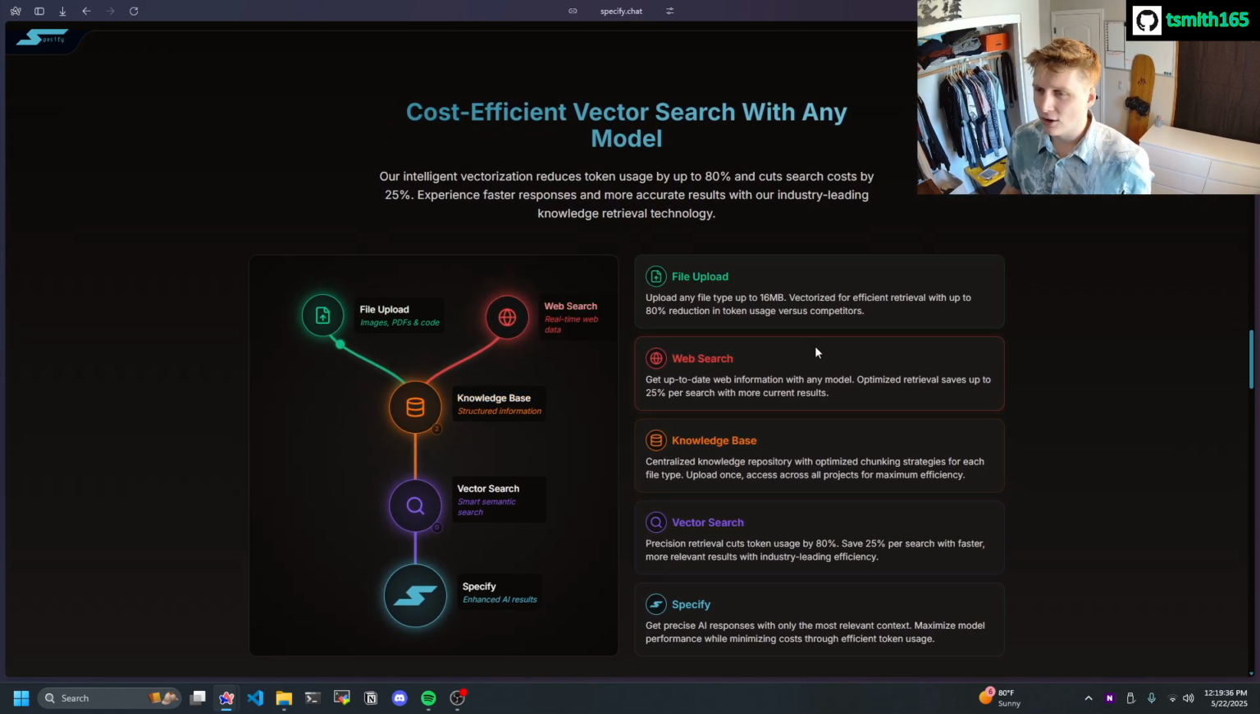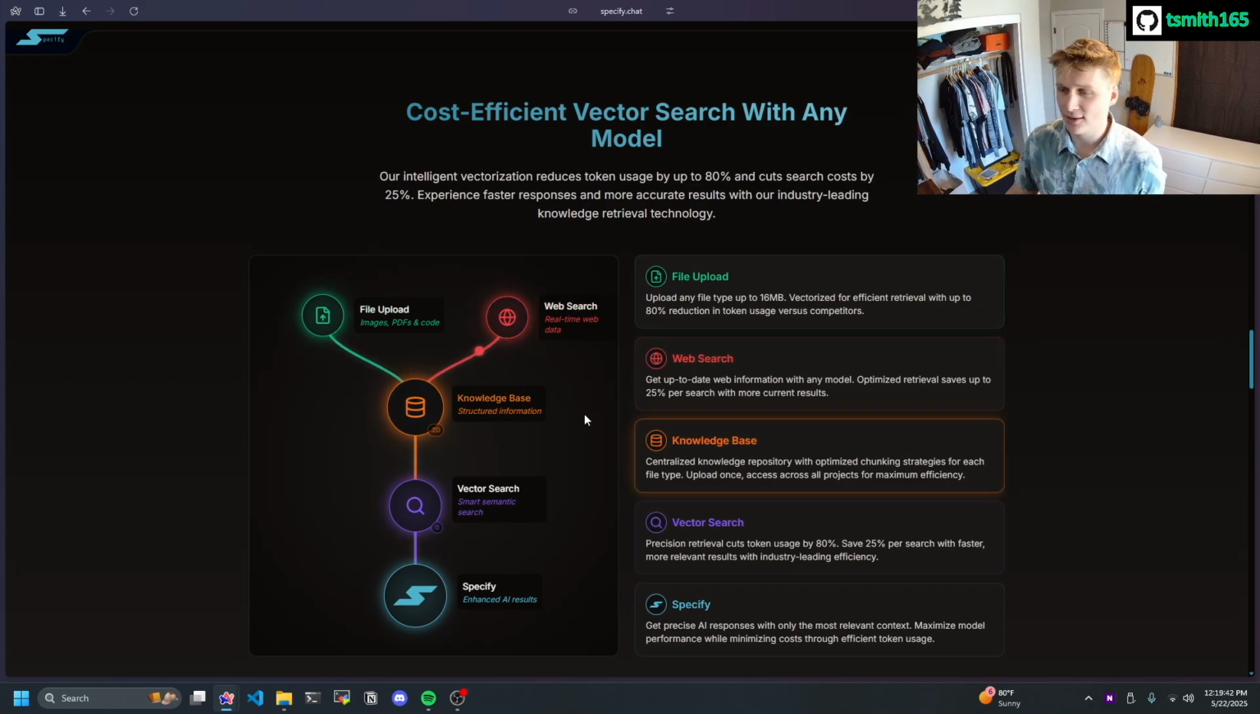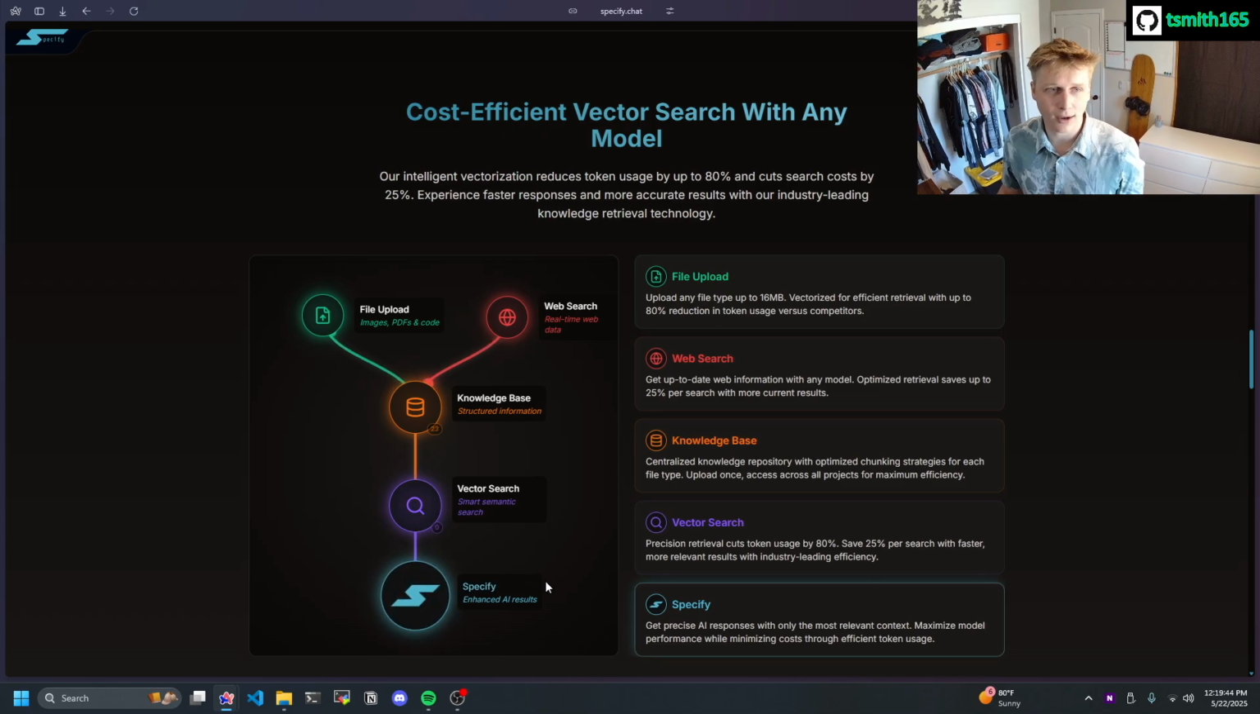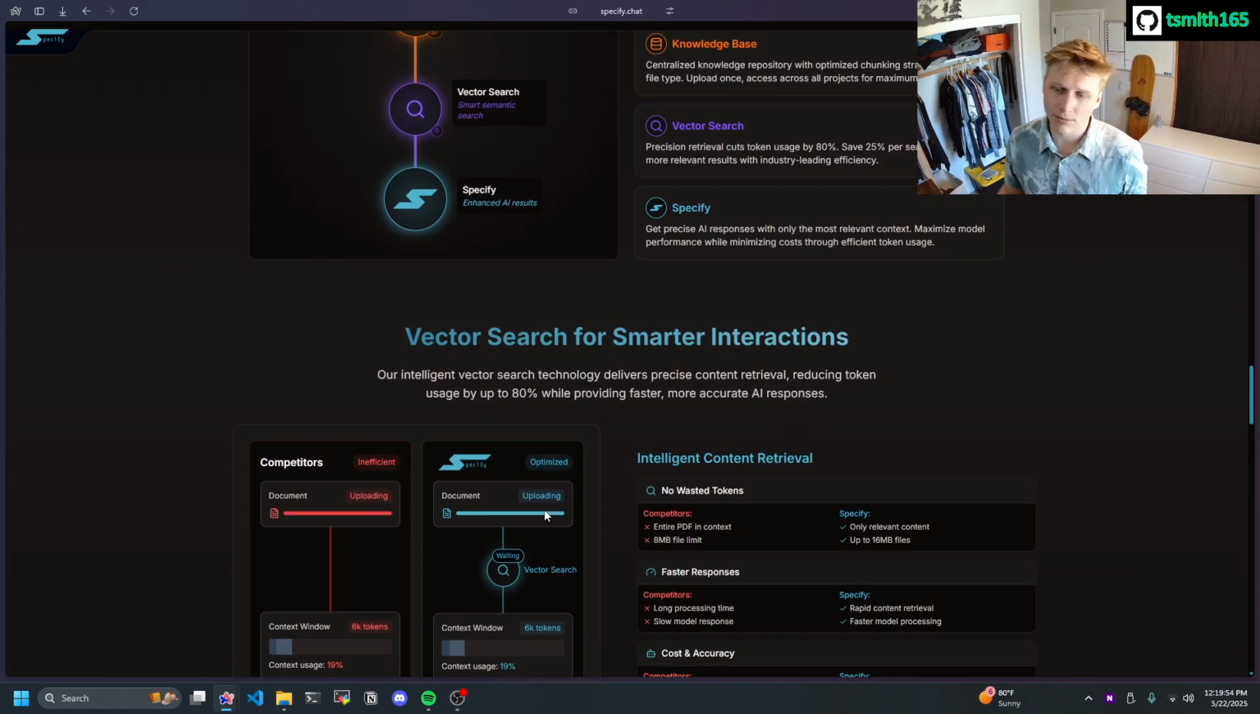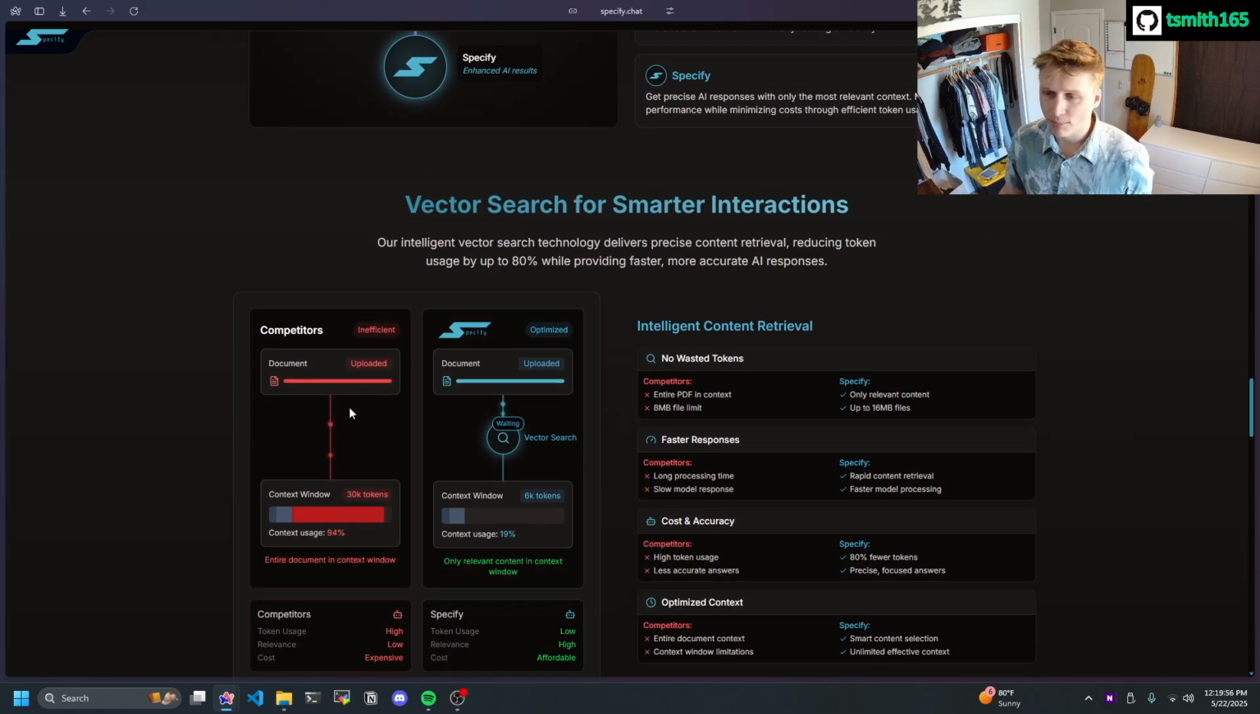And here you can see our vector search. So when you upload a file, it's going to go into the knowledge base. When you perform a web search, it's going to go into the knowledge base. And then whenever you send a chat message or generate a spec, it's going to query that knowledge base with our vector search implementation and only generate the most relevant results based off that. So you can see with our competitors, they're just going to upload the entire document into the context window. And it's going to fill up your context window and cost you a lot of money.